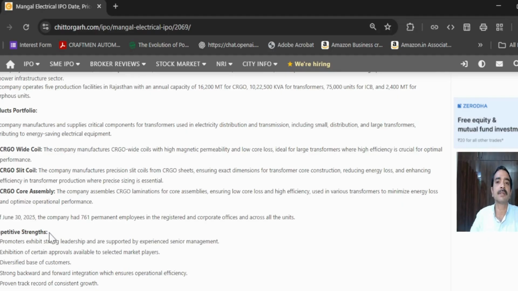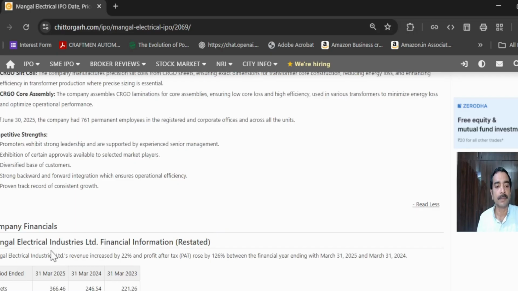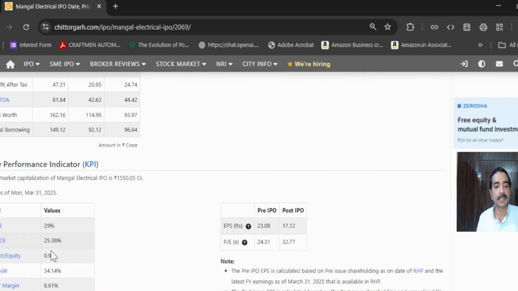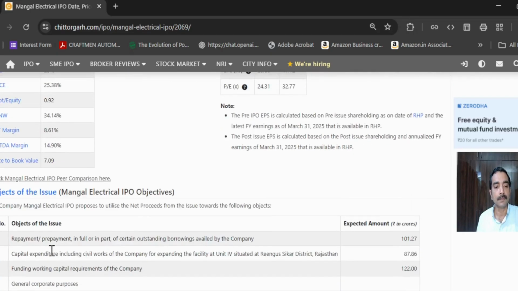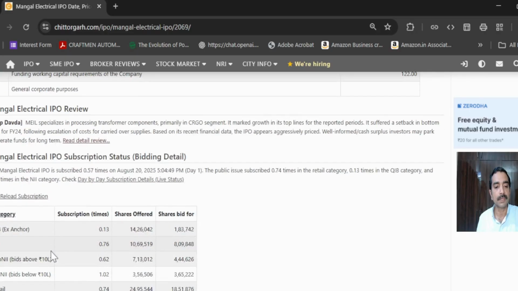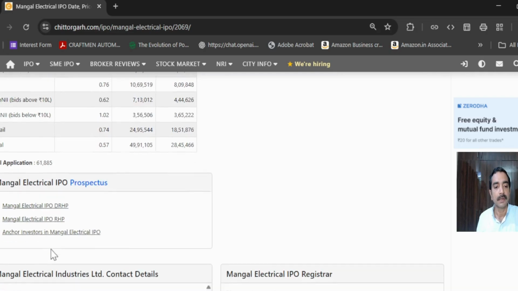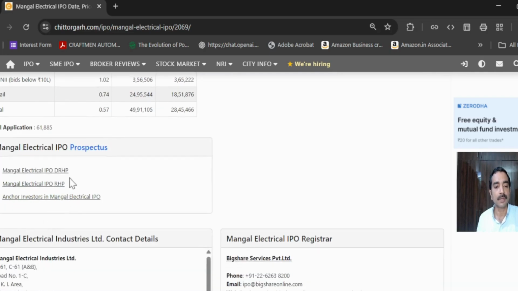We call it in the stock market a moat or a competitive advantage. We call it a competitive strength. Okay, so a couple of things are notified here by the company. And as you can see here, there are a lot of things. When we come down here, we reach the most important thing.